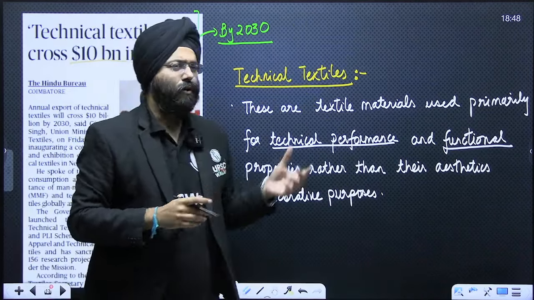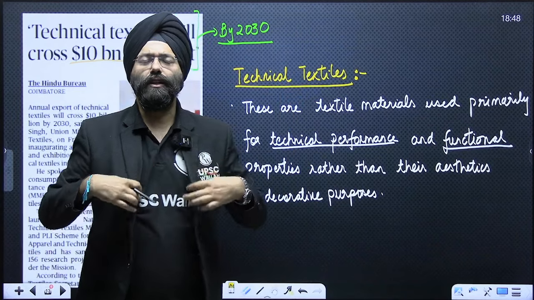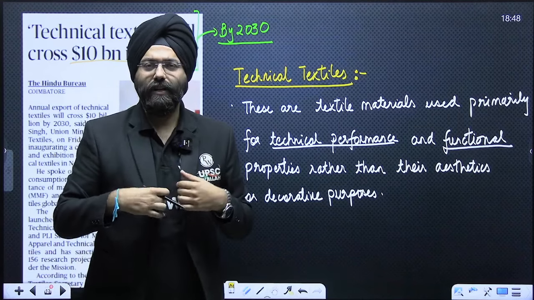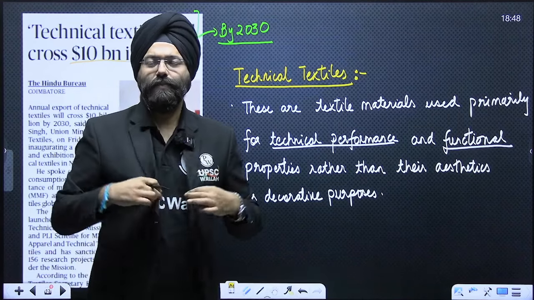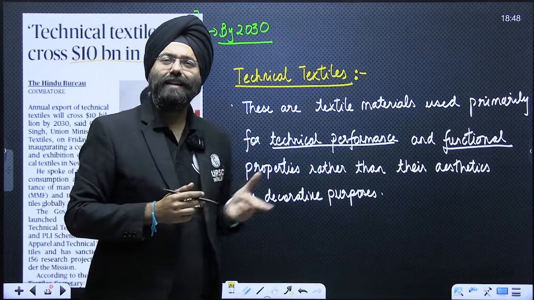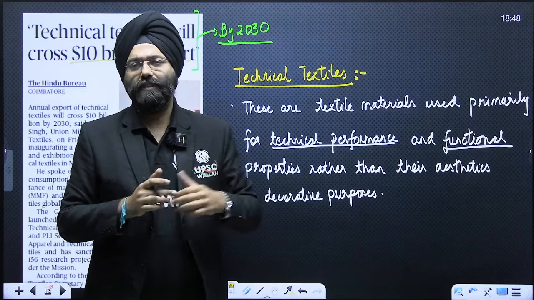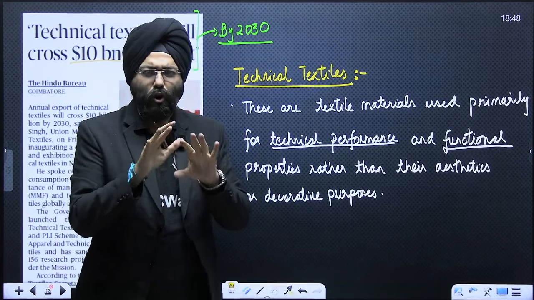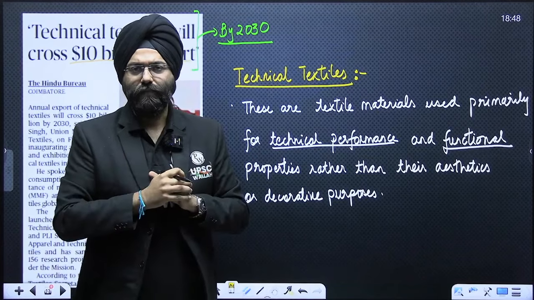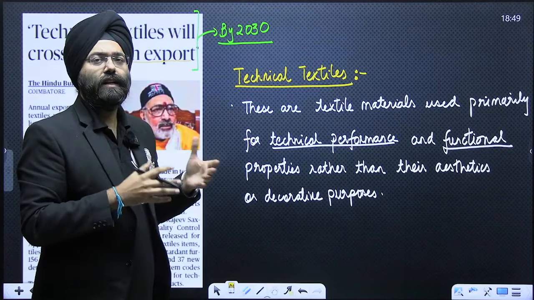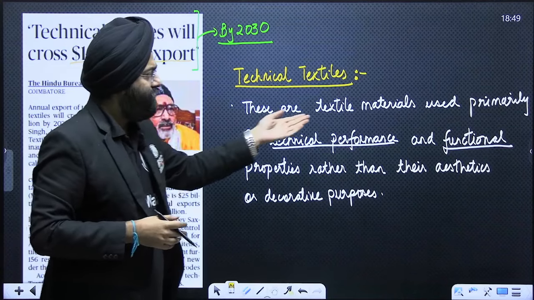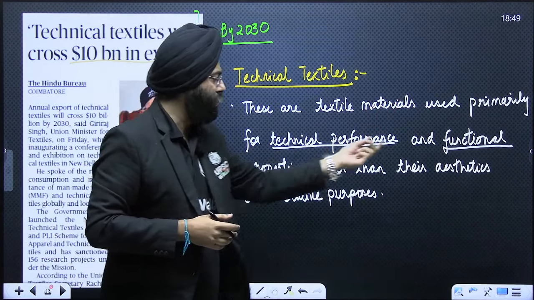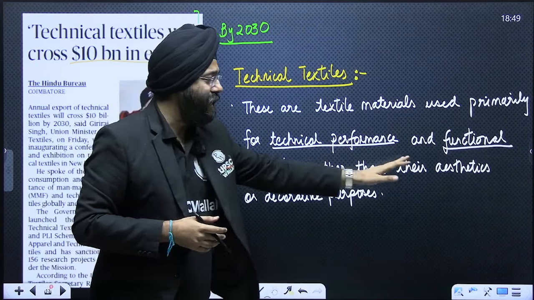technical textile. Now, textile generally we talk about, for example, I'm wearing a coat over here. Now, wearing this coat adds aesthetics to what I'm wearing. It is like an aesthetic purpose. But when I'm talking about technical textile, these are not for decorative or textile purpose. These are specifically used for the functionality they carry on and not for the aesthetic purpose. Let us see the definition of what the technical textile are. These textile or materials are primarily used for the technical performance and the functional properties rather than aesthetics or the